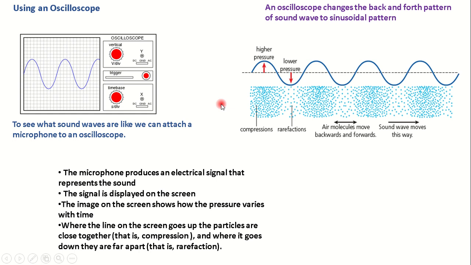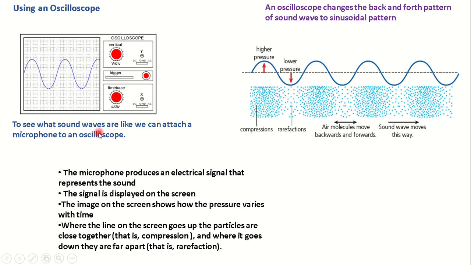And the backward vibration creates a low pressure region since the particles are separated, which is known as the rarefaction region. And recall that the distance from the middle of the compression to the middle of the next compression is the wavelength from your previous lesson. So an oscilloscope helps to change this pressure region into this curvy wave-like pattern and displays it on a screen for you to see.